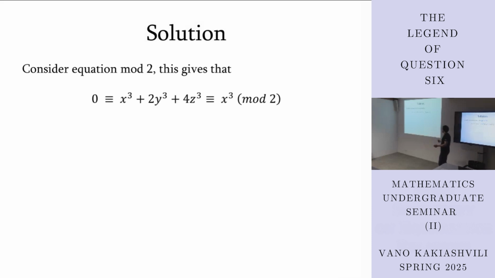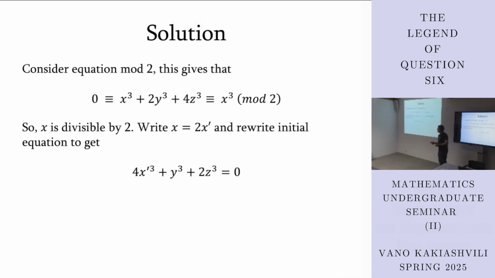By doing so, we will get that 0 is congruent to x cubed mod 2. It means that x cubed is divisible by 2. And since 2 is a prime number, it means that x must be divisible by 2. So if we write x equals 2x prime, and then rewrite the equation, we will get the following equation.